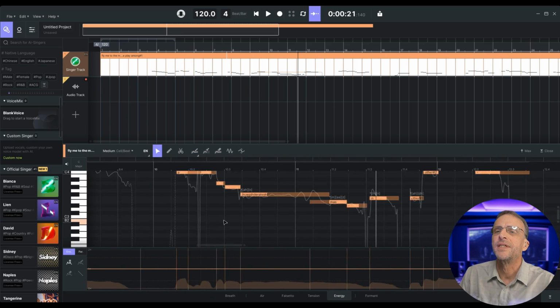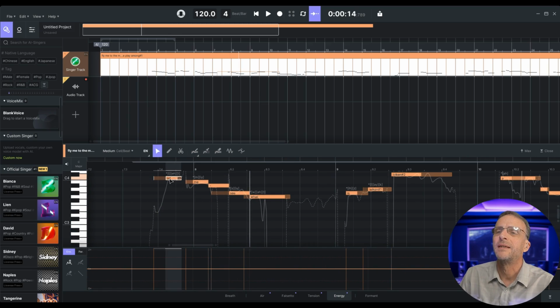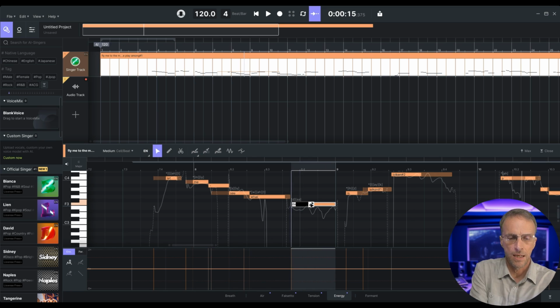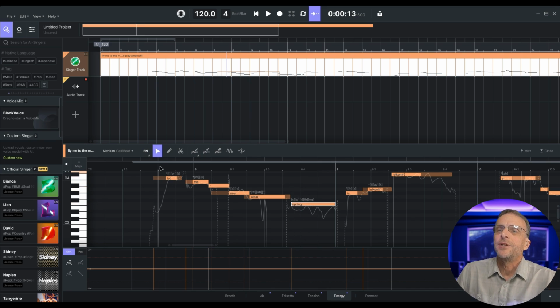We can add it. Just need to find that part in the song. Let's see. Spring. So we want to be able to draw... Wrong, but I'll move it and expand it. And type the word spring. And back up a little bit and play it.